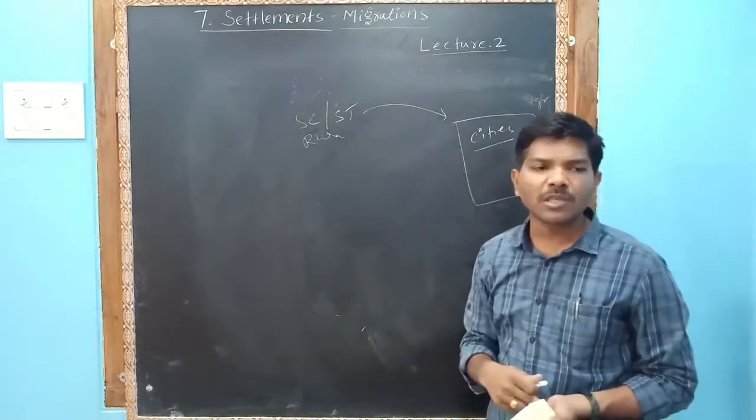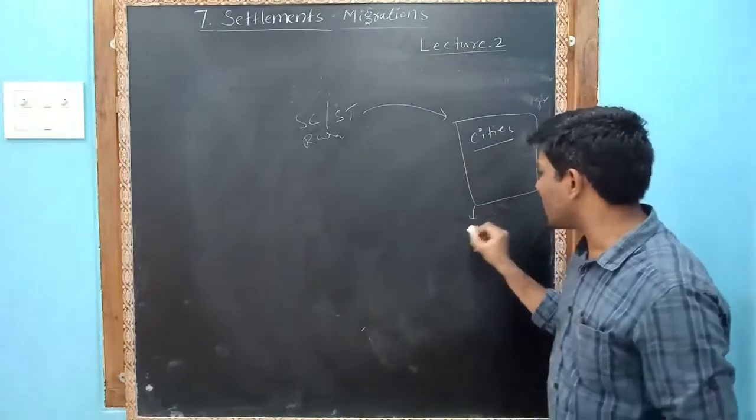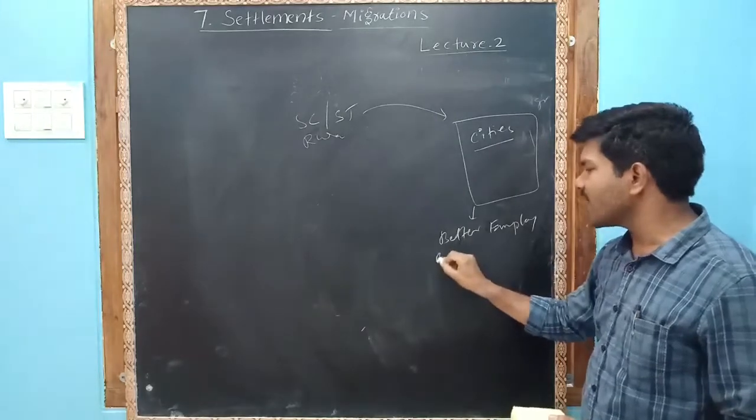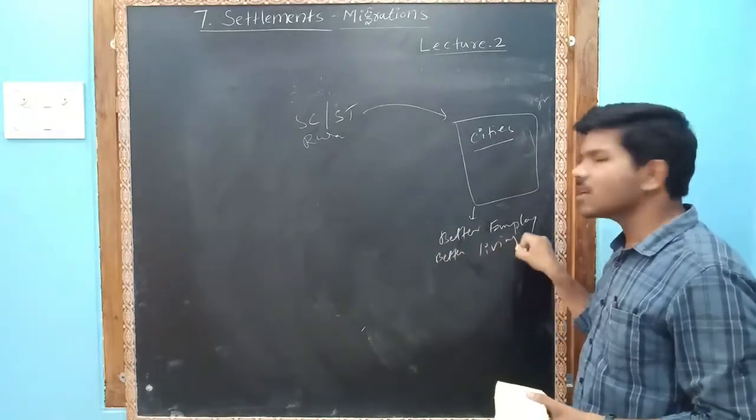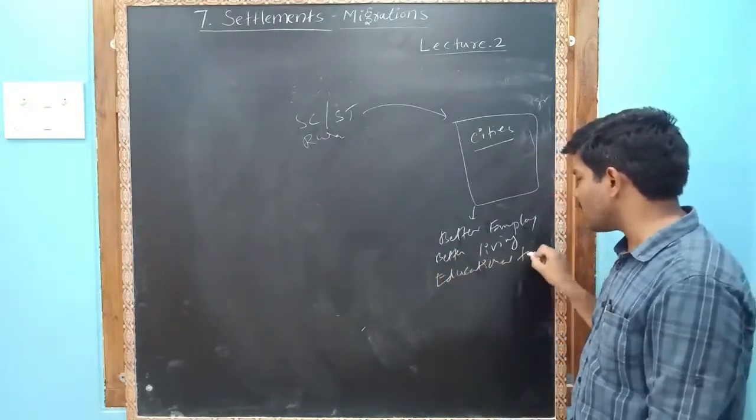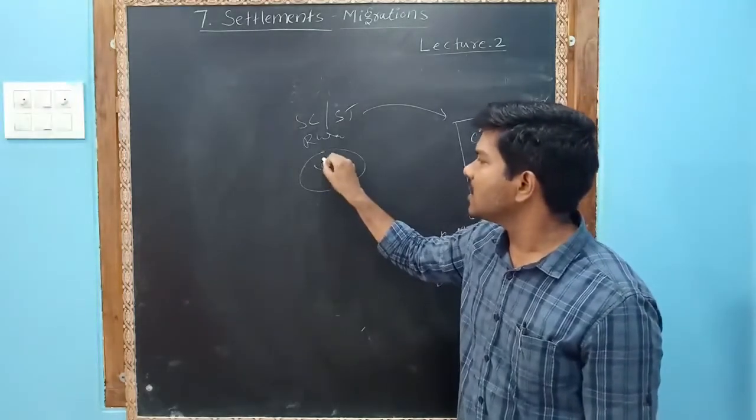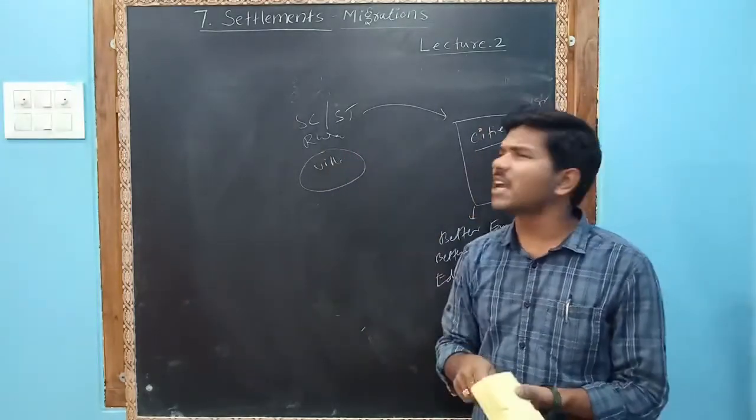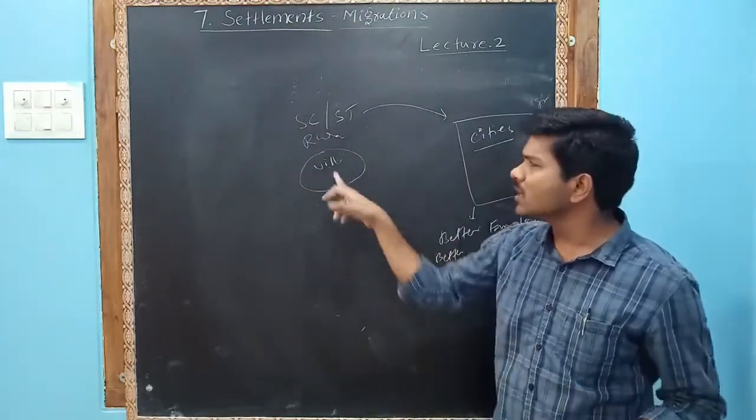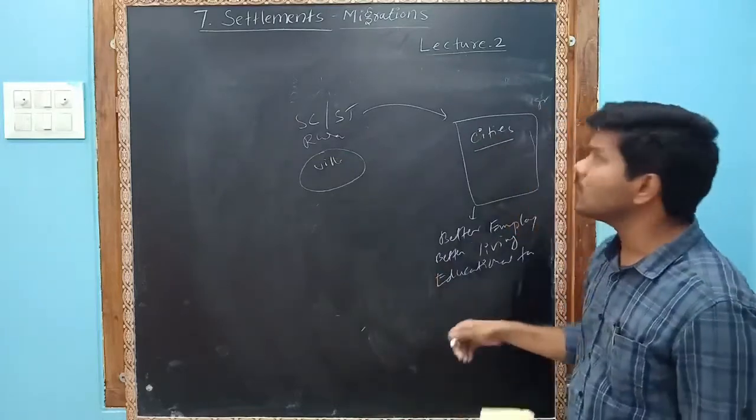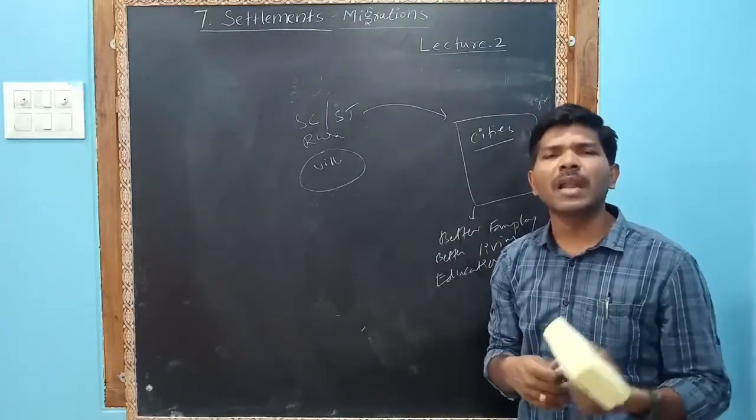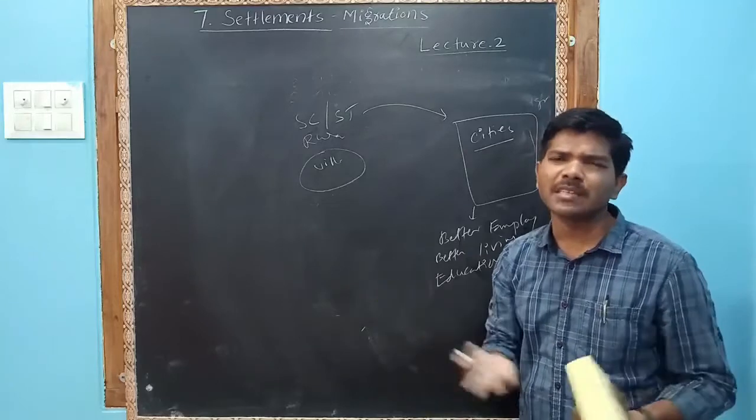Why did these people want to come to the cities? Because cities have better employment, better living conditions, and better educational facilities. If these people are living in the village, nobody cares, because you are an ST, you are an SC, so these people will be discriminated. But you go to the city, you live in a huge good apartment, nobody cares, nobody asks what is your caste, who you are, where you belong to, because they are very busy in their daily schedule.